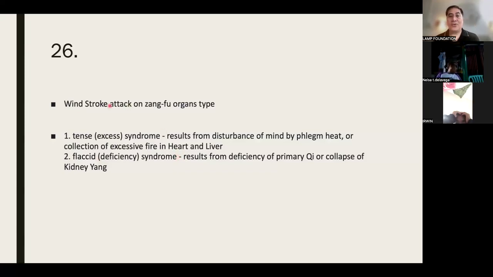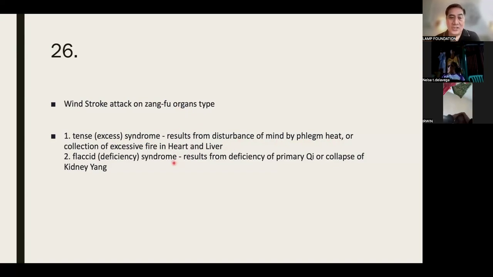If the wind stroke is the Zangfu organ type, then you should expect loss of consciousness, or biglang nahimatay, no? In excess syndrome, there is disturbance of the mind by phlegm heat or collection of excessive fire in the heart and liver. Of course, when you have too much fire, you can also produce phlegm, right? You condense the body fluids.